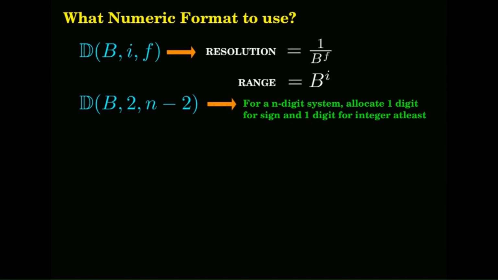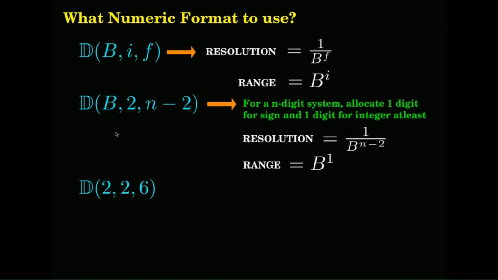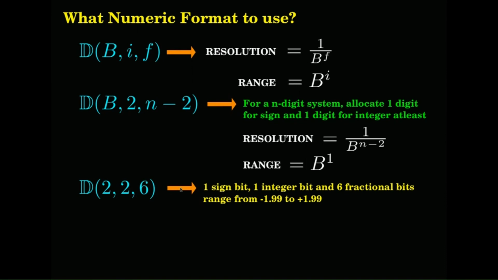You can use this 0 comma n also, but under specific conditions with care, because 0 comma n will give you the maximum precision. Of course, the resolution here you can compute. The range is b to the power of 1. So for our binary 8-bit systems, try to use this 2 comma 6, 1 integer bit and 6 fractional.